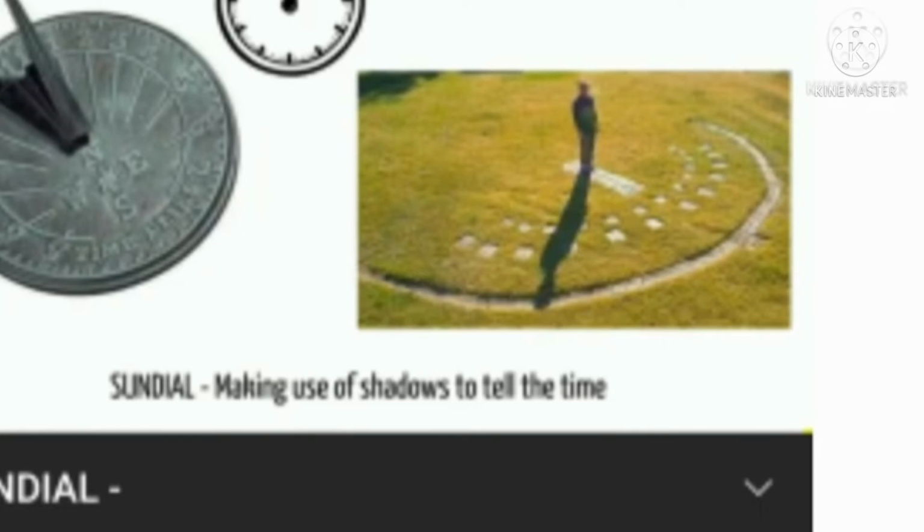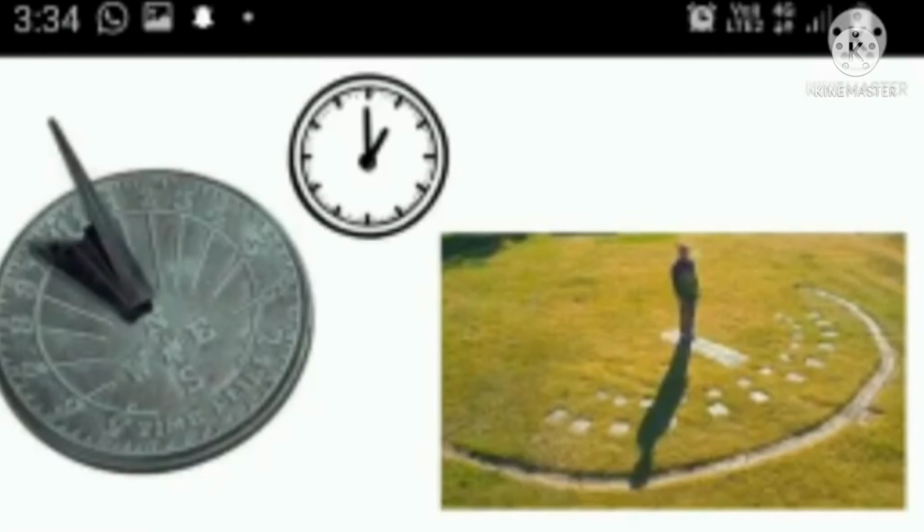Now I say about the position of the sun and length of shadow. Now I say some examples. Sunrise: the length of shadow is infinite. The sun moves from east to the top, and the length of the shadow keeps decreasing. When the sun is right above, the shadow is zero, very short. Then the sun moves towards the west, the length increases, and at sunset it is infinite.